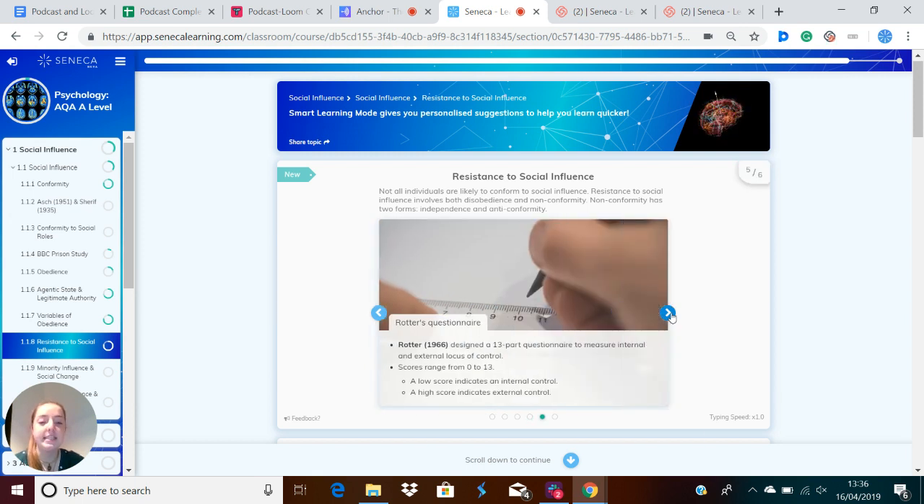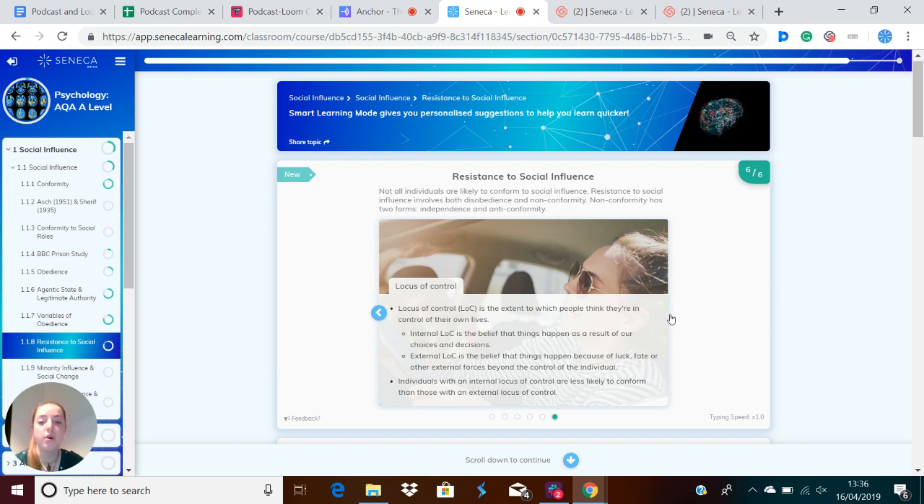Rotter, in 1966, designed a three-part questionnaire to measure internal and external locus of control. Scores range from 0 to 13, and a low score indicates an internal control and a high score indicates external control.